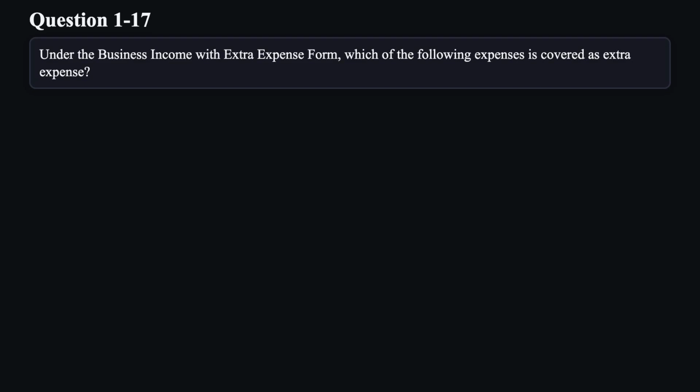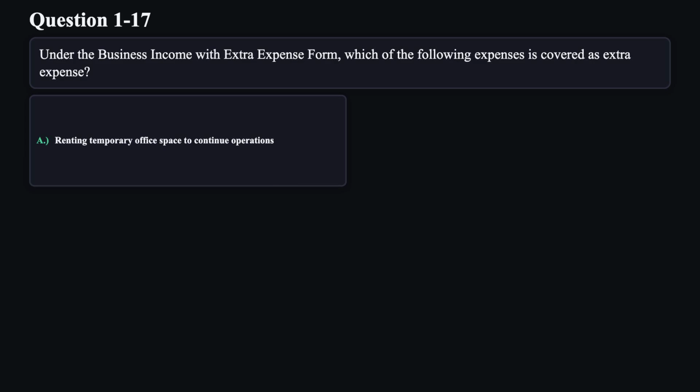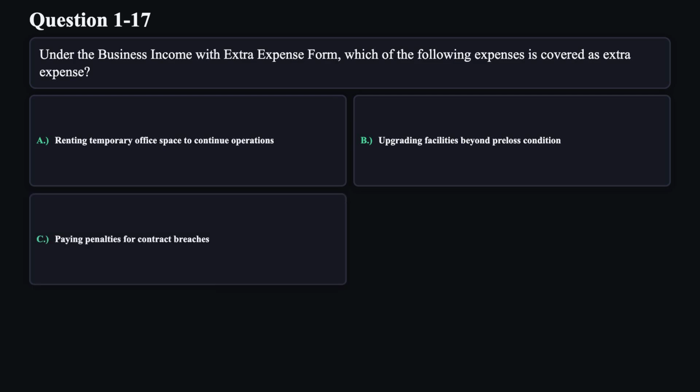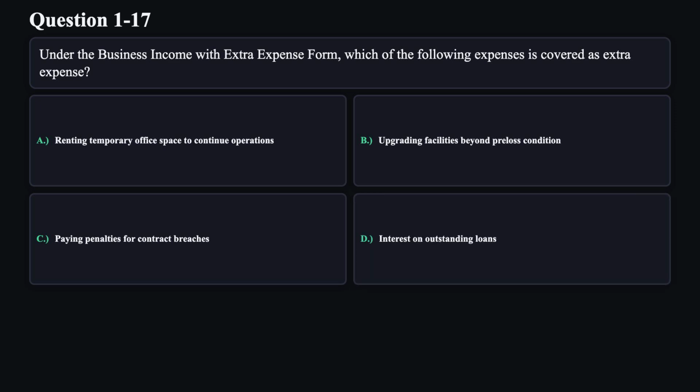Question 17. Under the business income with extra expense form, which of the following expenses is covered as extra expense? A. Renting temporary office space to continue operations. B. Upgrading facilities beyond pre-loss condition. C. Paying penalties for contract breaches. D. Interest on outstanding loans.